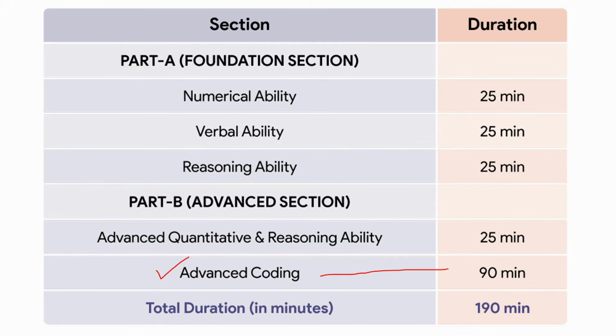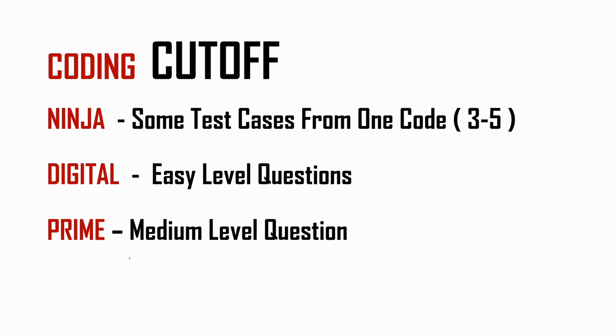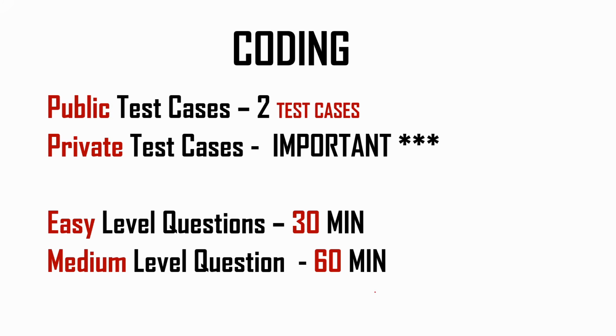In the advanced coding section, there is a 90 minute duration. You will get two questions: one easy question and another medium question. The easy question has a duration of 30 minutes, and the medium level question is 60 minutes. There are public test cases and private test cases for every question. Private test cases are very important compared to public test cases. Even if you do not pass the public test cases, there is no issue.